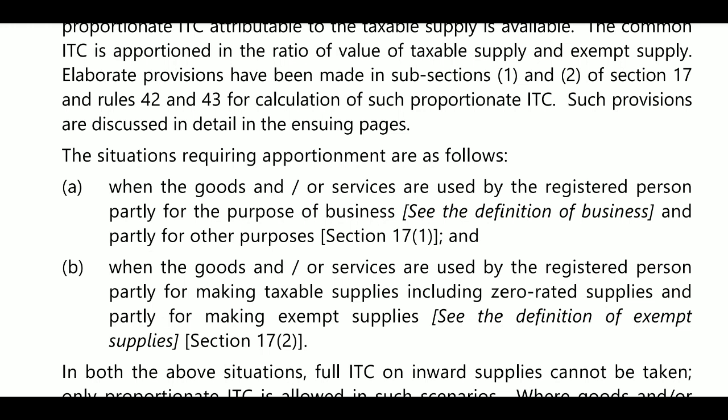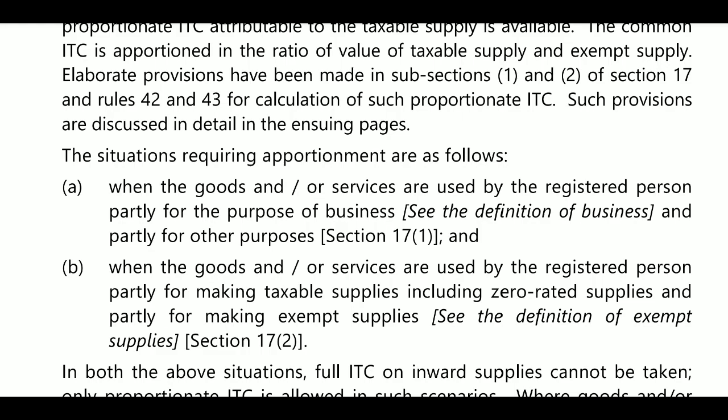ITC is available only to the extent attributable to business purposes. If goods or services are used partly for making taxable supplies and partly for exempted supplies, then ITC is available only as attributable to taxable supplies, including zero rated supplies. We will do the bifurcation like this.